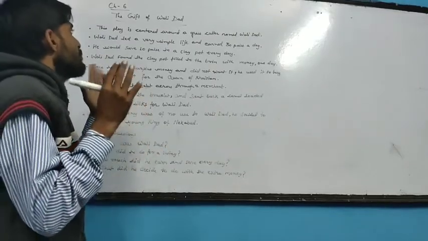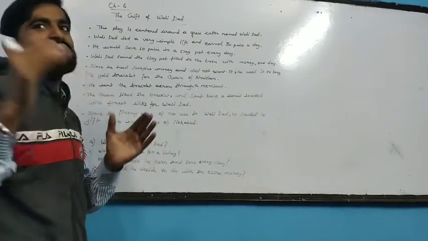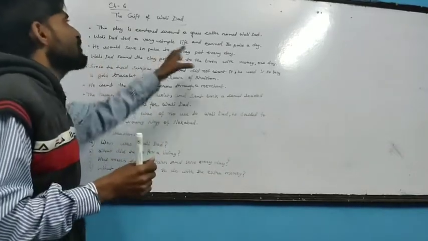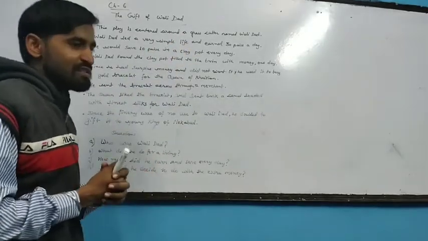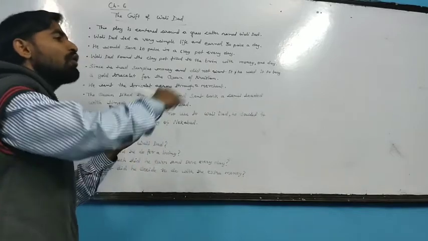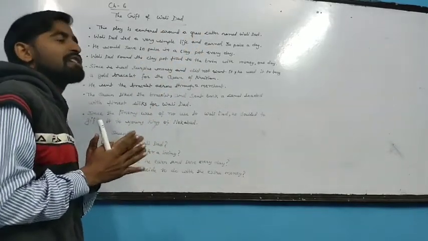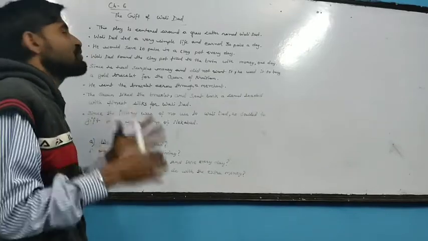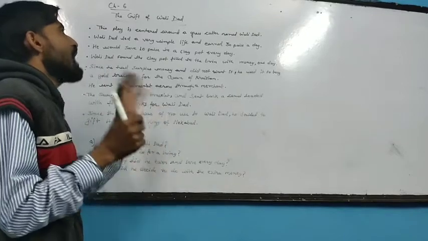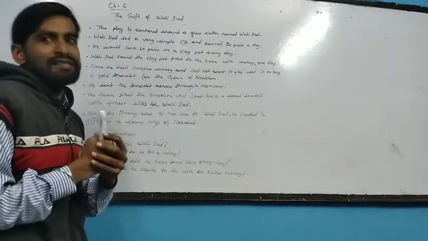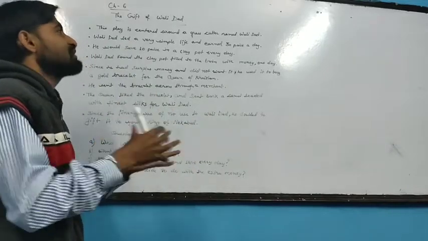In this play, we can see that it is centered around a grass cutter named Wali Dad. This play is all revolving around a main character, Wali Dad, and it suggests what he does with his money.